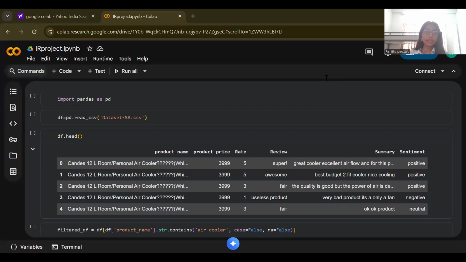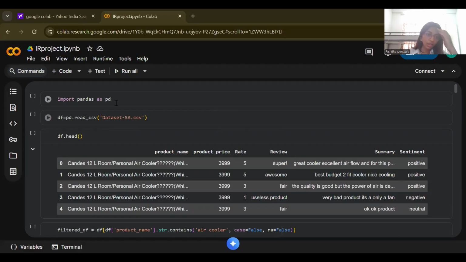So now let's quickly dive into the code and the demonstration. I have divided my project into two parts. One is the sentiment analysis part, and the other is the search and recommendation part. Let's first look at the sentiment analysis part.